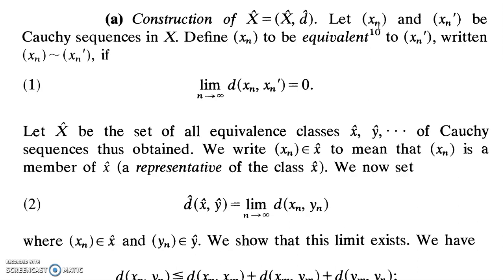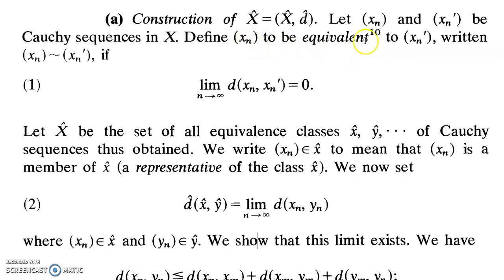If both of them correspond to the same limit, then we have to associate them as a single element. That's why we define an equivalence relation.